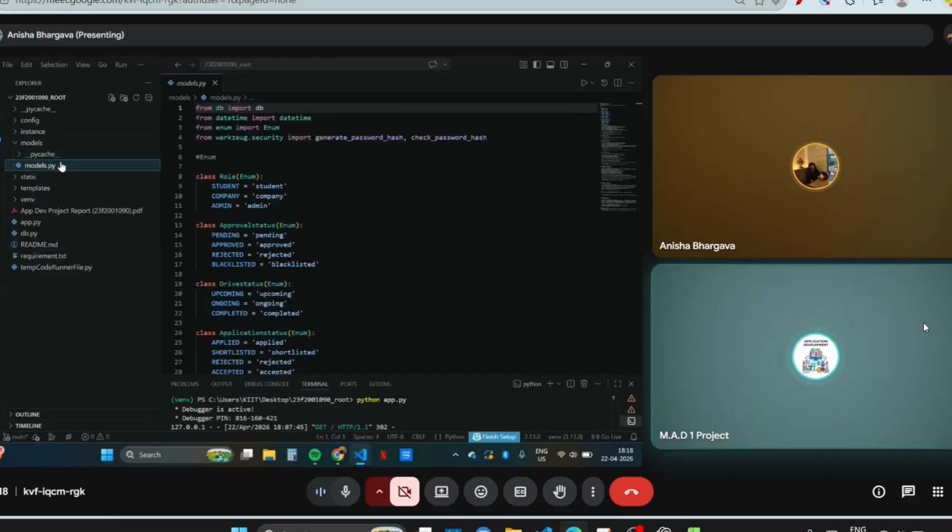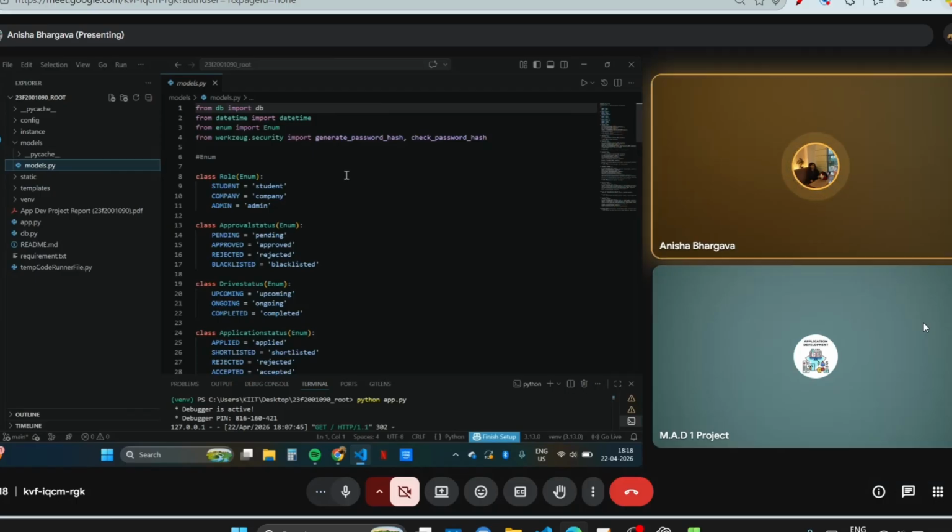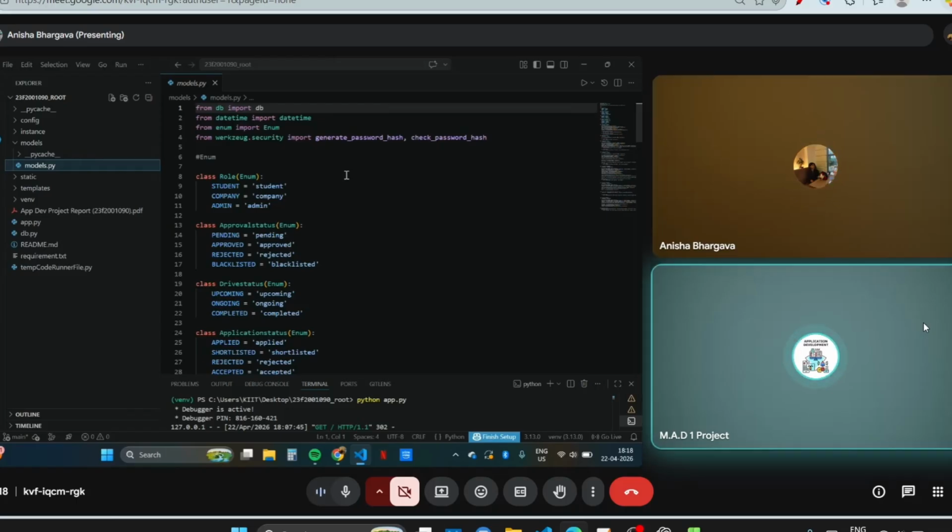What is this ORM? ORM is basically object relational mapping, which helps us to write the query in Python, rather than writing it in raw SQL. Great, great, Bobby. Yeah, exactly.